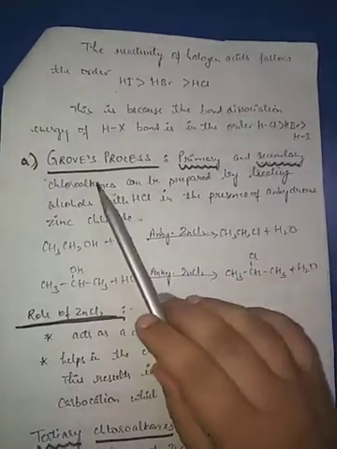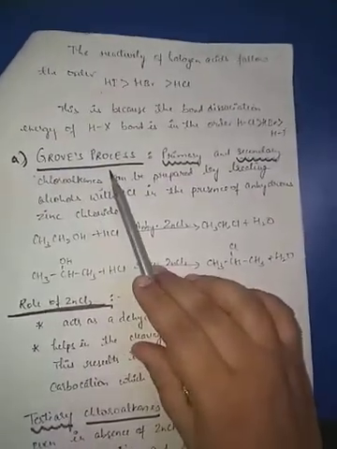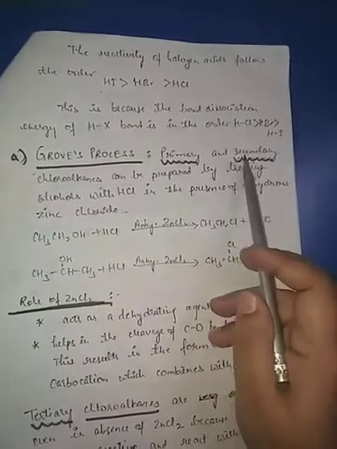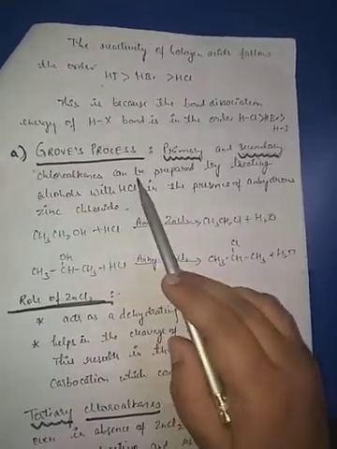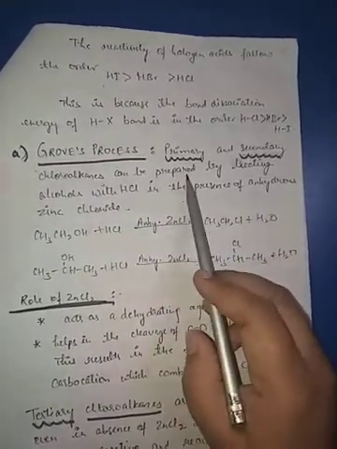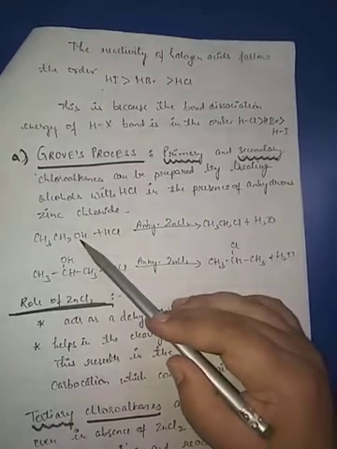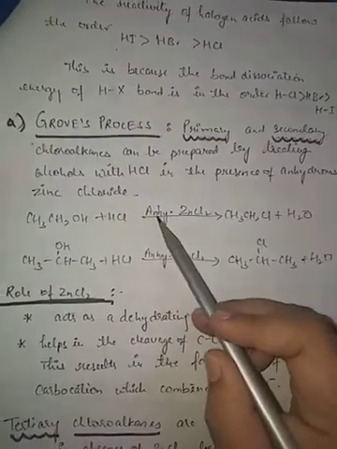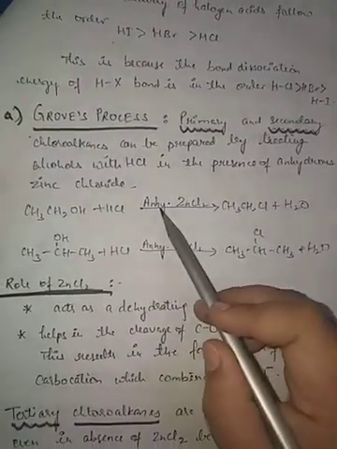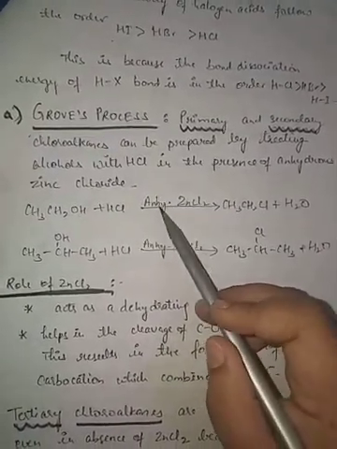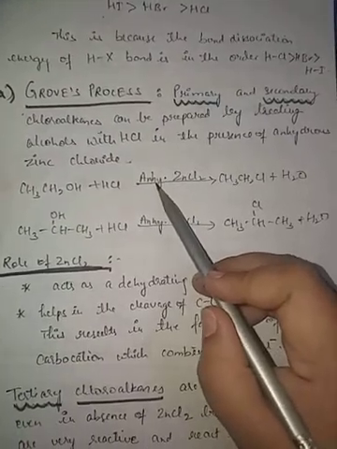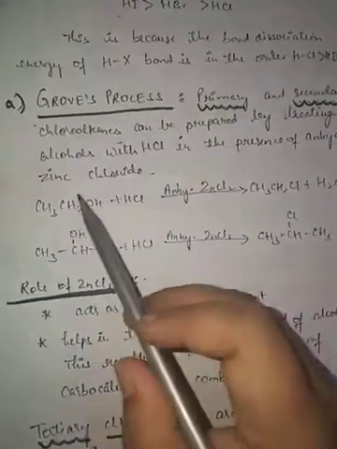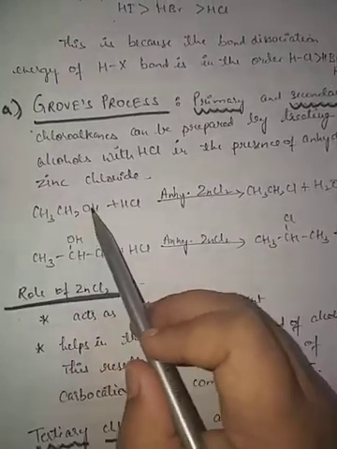Okay. Now the name of this process is Groves process. Here primary and secondary chloroalkanes will be prepared. How are they prepared? By treating alcohol with HCl in presence of anhydrous zinc chloride. Anhydrous is there because it will act as a dehydrating agent, and this zinc chloride will help in breaking the bond between carbon and oxygen.